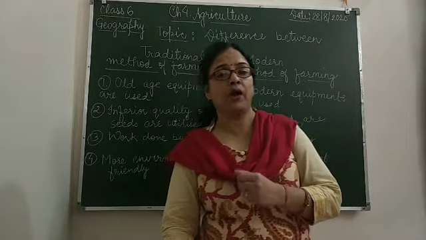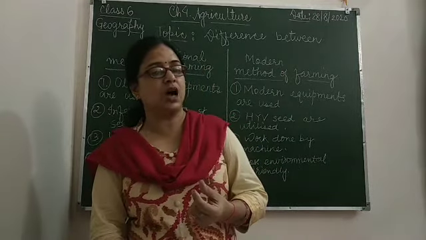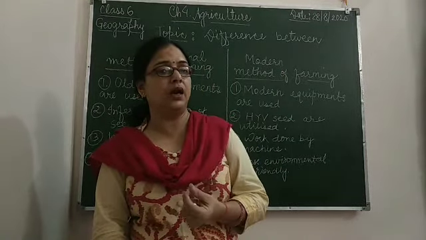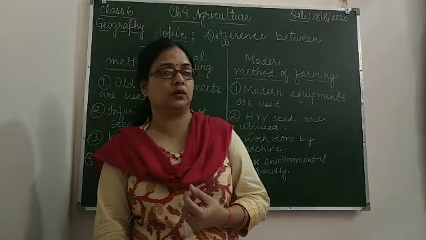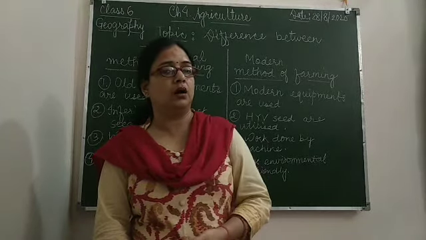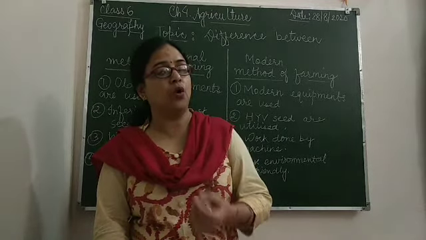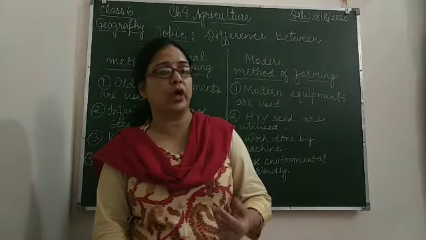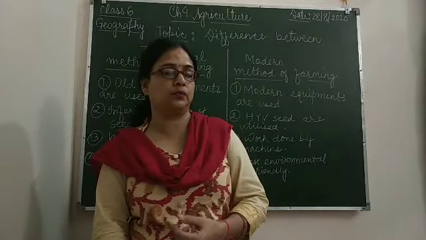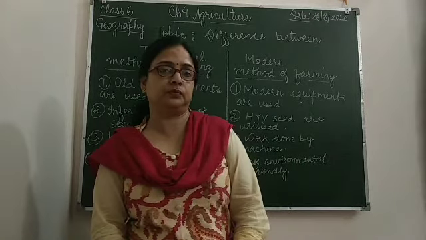Whereas in the modern method of farming, as HYV seeds are used for high yielding, an ample amount of water is required for irrigation, and the seeds as well as the chemical fertilizers also absorb a lot of water, so it is not environmentally friendly.